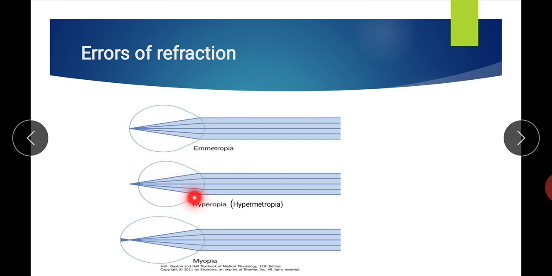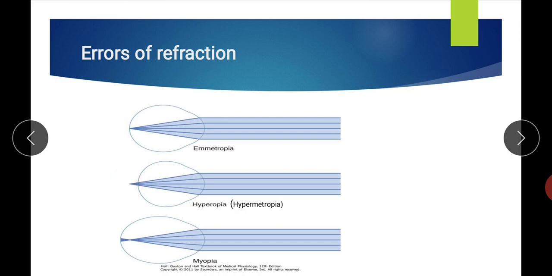Because if the power of the lens is less, it is not able to cause proper convergence, and that is why the focal point is formed behind the retina. Normally, it should be formed on the retina, but in hyperopia it is formed behind the retina.